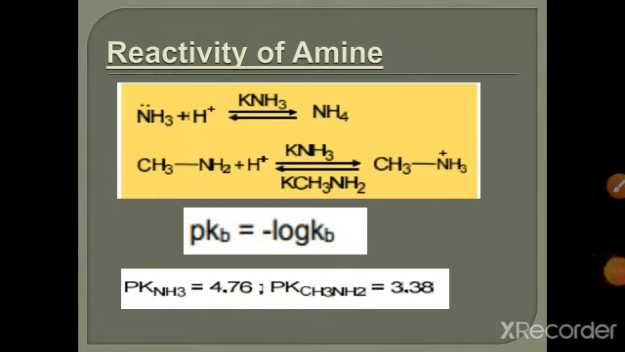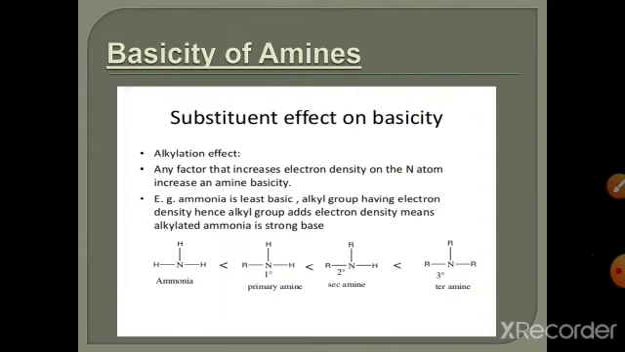Alkyl substituents are electron donating or electron releasing. So they stabilize the cation by dispersing the positive charge within the molecule. Thus, methylamine is more basic than ammonia. So any factor that increases the electron density on the nitrogen atom increases the amine basicity.